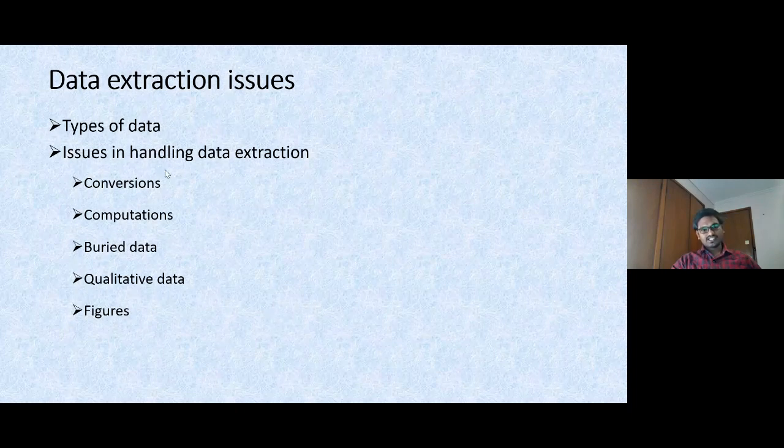So now coming to the data extraction issues. Types of data: first we have to deal with what types of data. We need to understand what kind of data we are going to deal with. So whether it is dichotomous data or binary data, which means each individual's outcome is one of only two possible categorical responses, either yes or no, dead or alive.